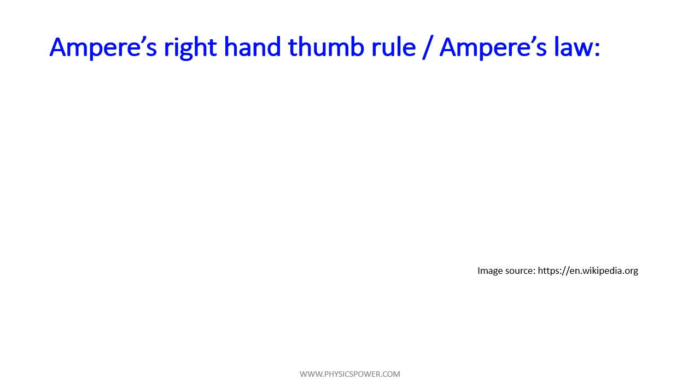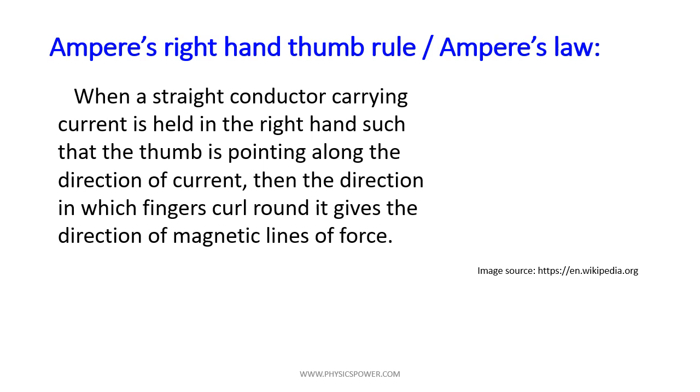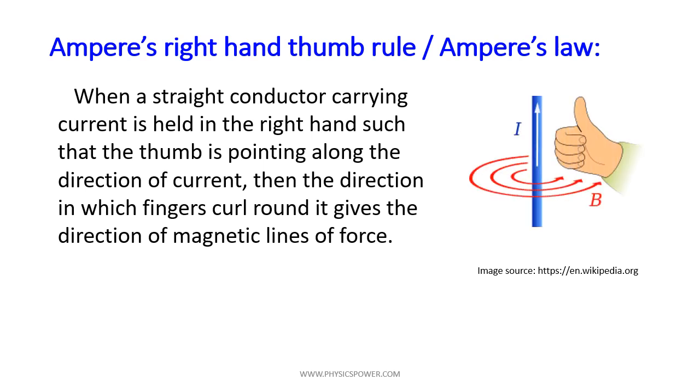Next, Ampere's right hand thumb rule, or Ampere's law, which we can call Ampere's circuital law. It gives the direction of the magnetic field produced by the current carrying conductor, as you can see in the diagram. If you keep the right hand thumb in the direction of the current, then the curling of the fingers indicates the magnetic field direction. So the thumb indicates the current direction, and the curling of the fingers gives the magnetic field.